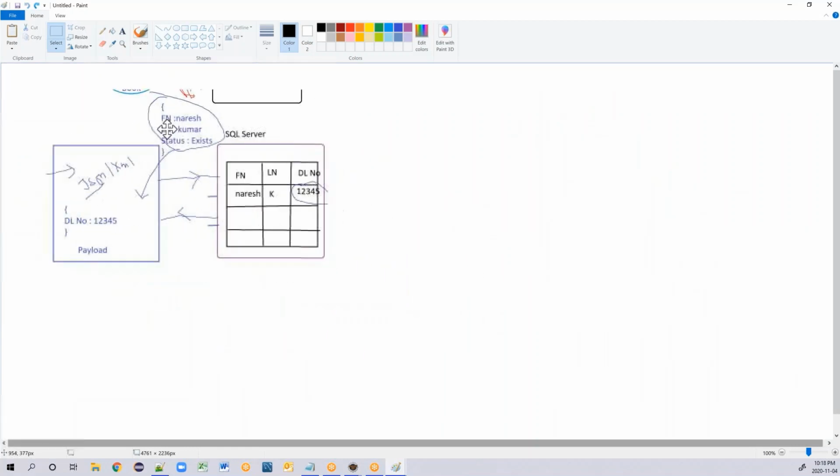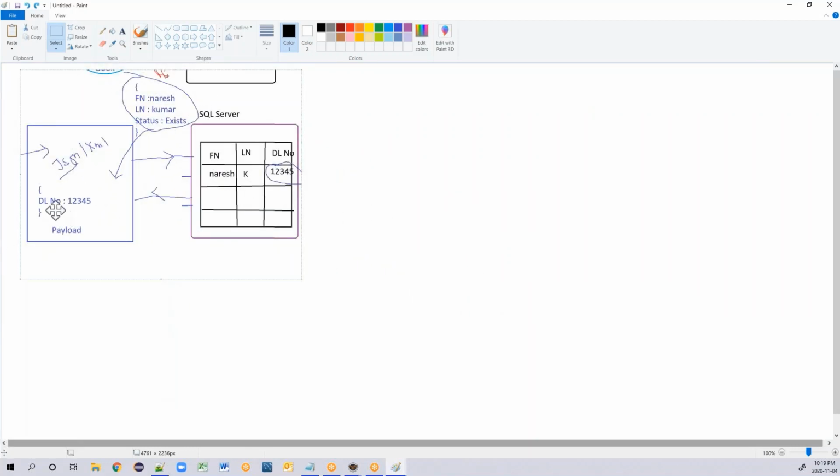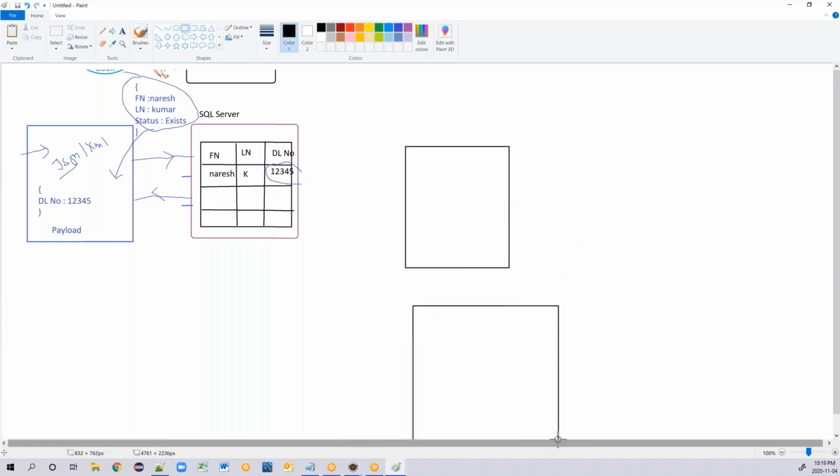All right. So you are giving your request payload. In the request payload, you are entering the driving license number. And when you send a request, it searches in the database and gives you the response payload. Okay, so this is how your front end application works, and you are getting the results on your front end, something like this.